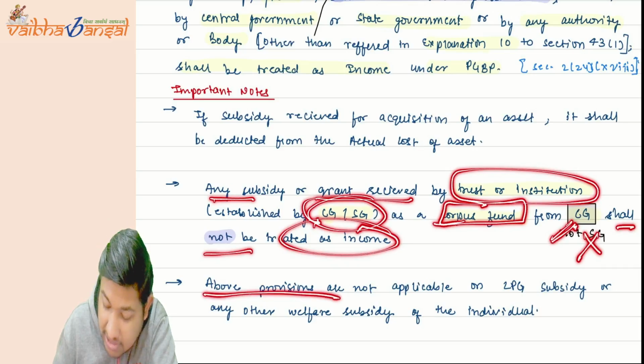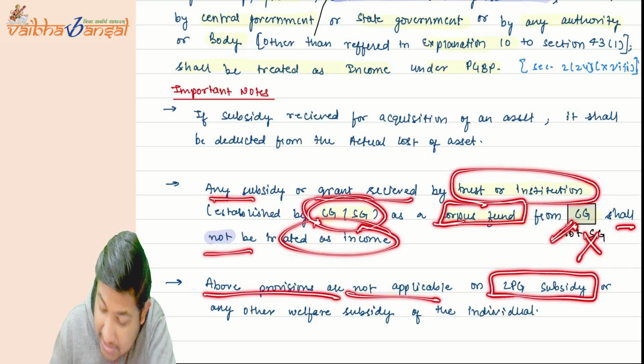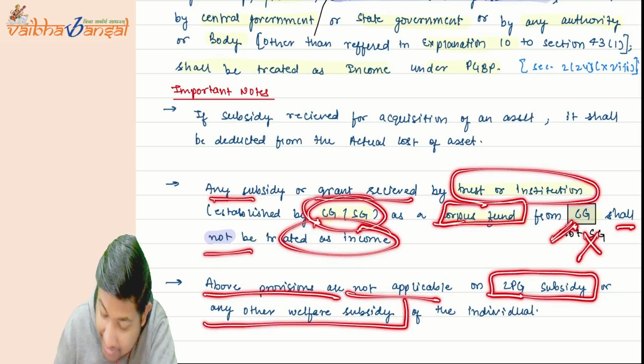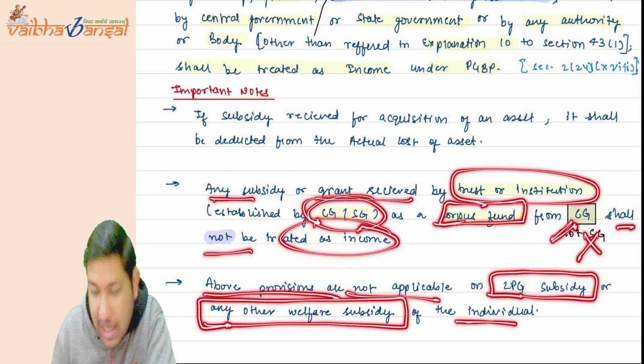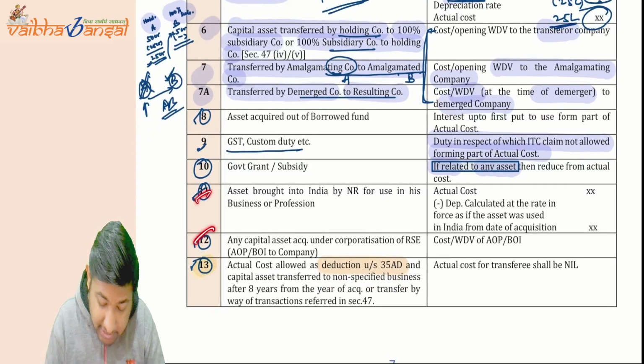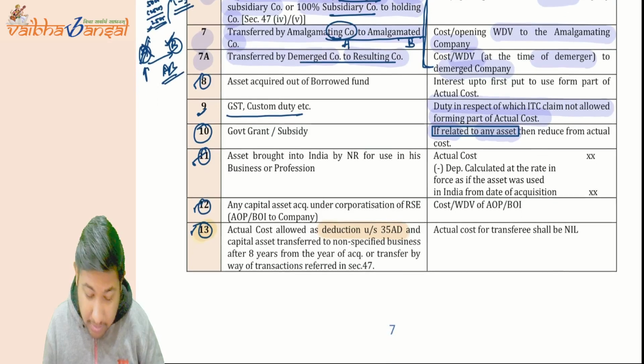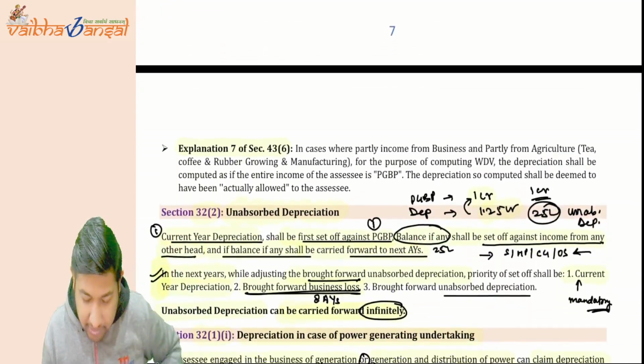The above provisions are not applicable on the LPG subsidy or any other welfare subsidy. See, the government wants to provide you welfare schemes, the cost benefits. If they are charging tax on your income and including it in your income, then it is going to be a very unprofessional thing for individuals. Understood that? Now we have left this and this. We will take them in the next session whenever time permits.